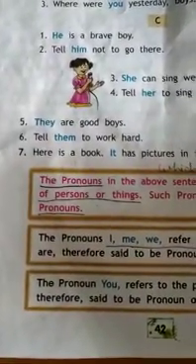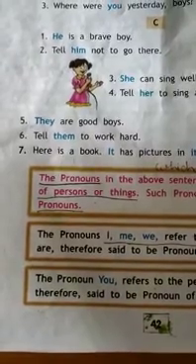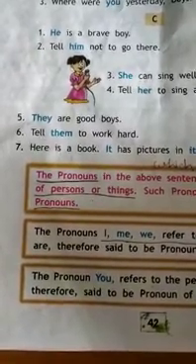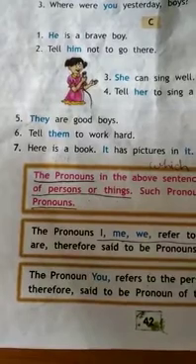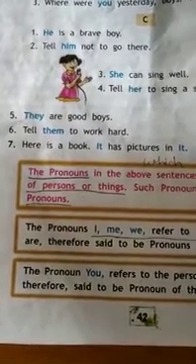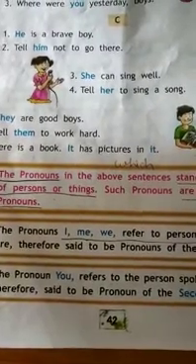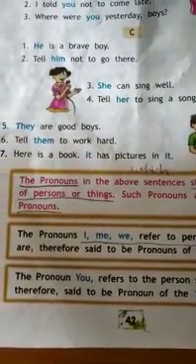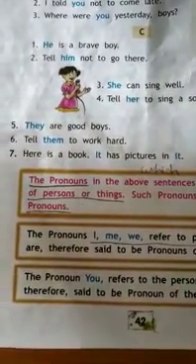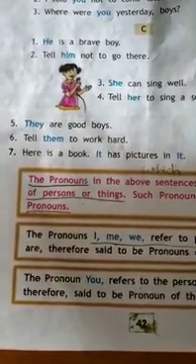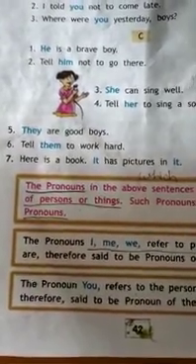They are good boys. Tell them to work hard. Here, they and them stand for the persons. Seventh number you see, here is a book. It has pictures in it. Here, it stands for the thing, for the book.